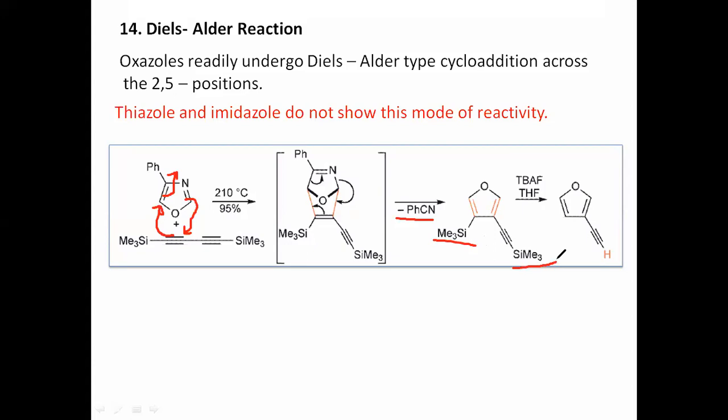So this is the Diels-Alder reaction, which is shown only by oxazole and not by thiazole and imidazole.